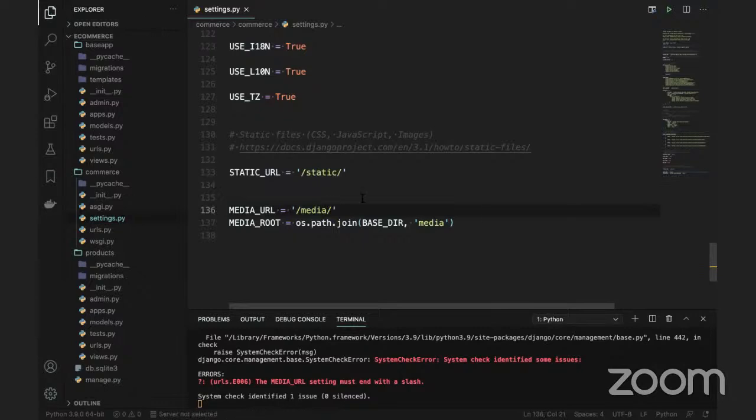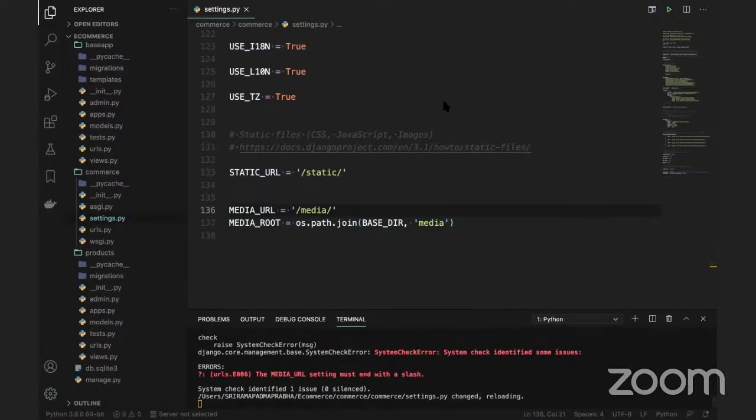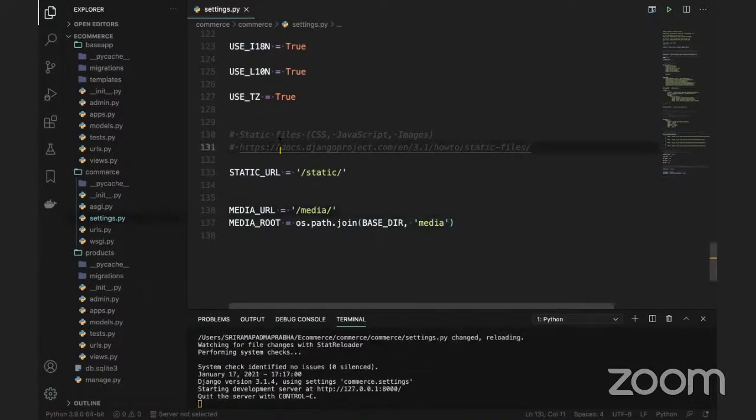There is a slash missing, that's the reason I've just added it. Now this is okay. So what I mean to say, guys, is that a slash was missing, so that is the reason the error came. So in this case, we are keeping all the media files in the media folder. That's where we are using it.